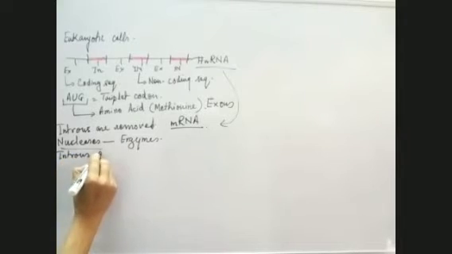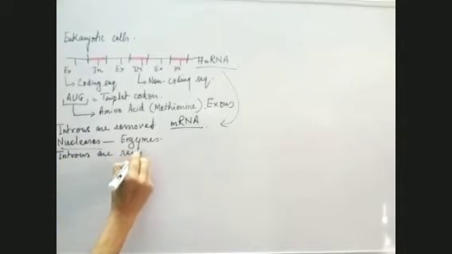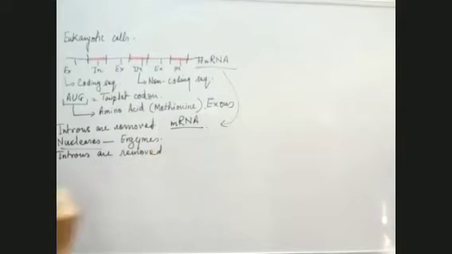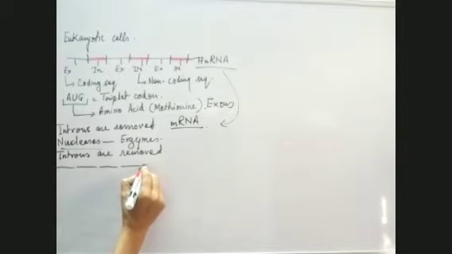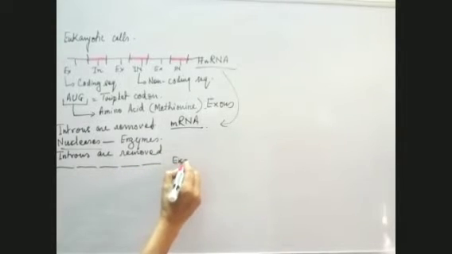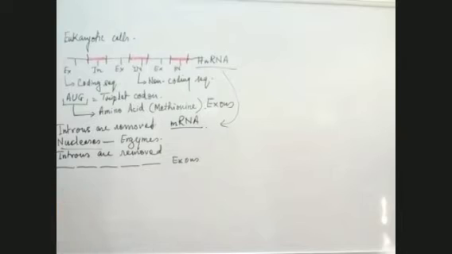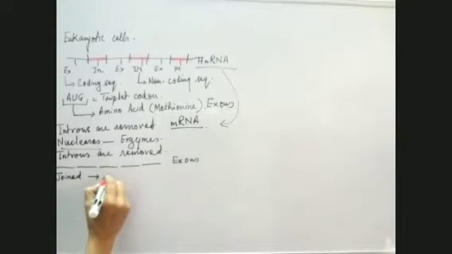And what are we left with now? We are left with these segments, the black ones, which are exons. Now these exons are joined by using another enzyme. The name of that enzyme is ligase.